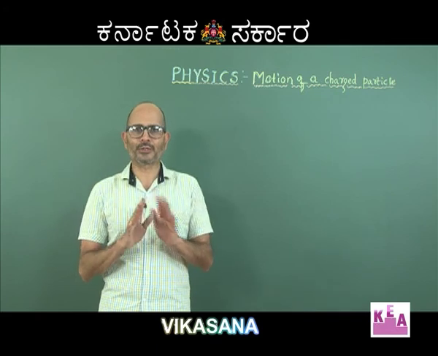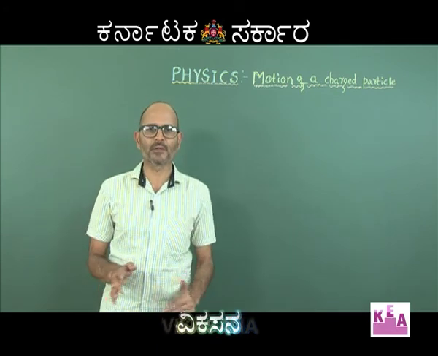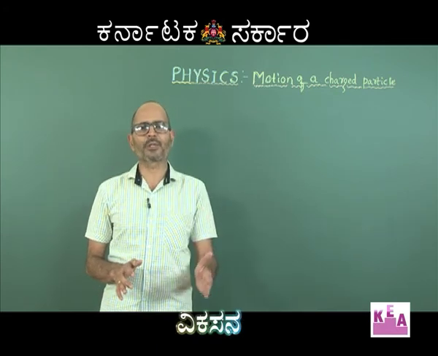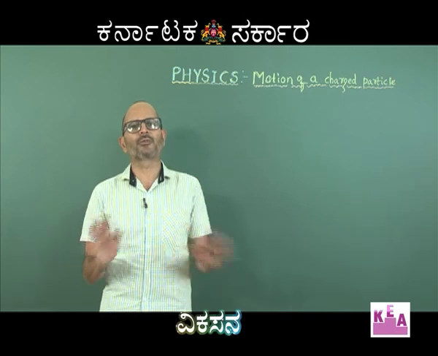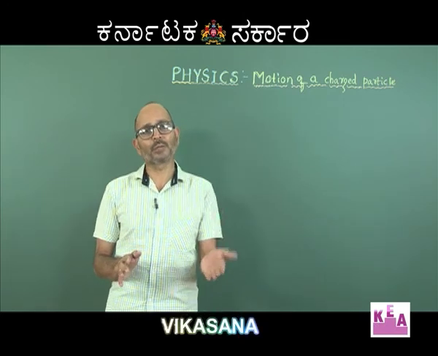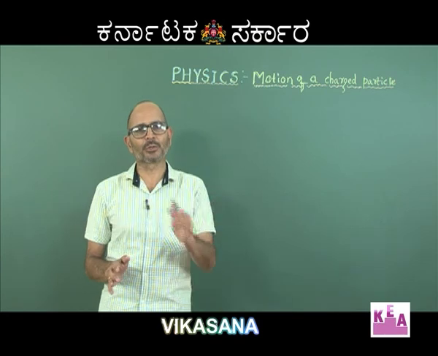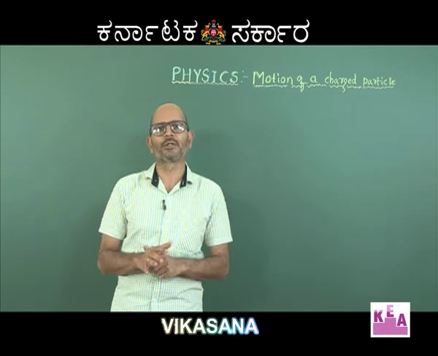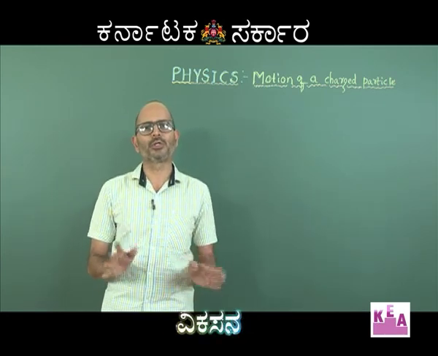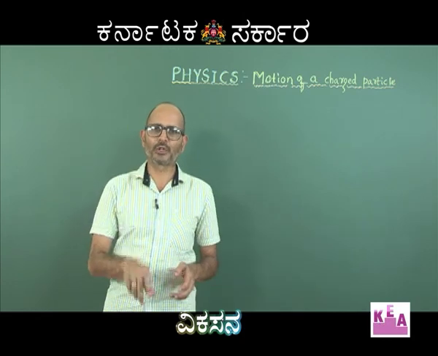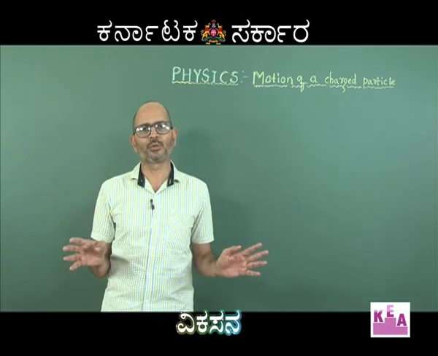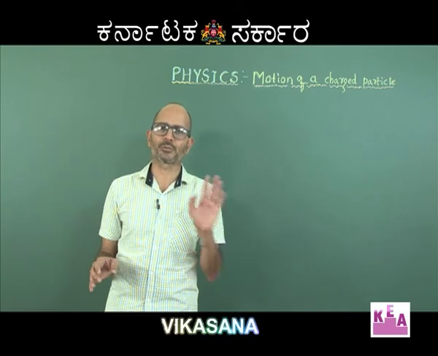So, the charged particle cannot escape experiencing the force due to the electric field. But when it comes to the question of experiencing the force due to the magnetic field, you should remember that it is given by the formula Q V cross B. So, if there is no velocity, there is no question of any force due to the magnetic field on the charged particle.